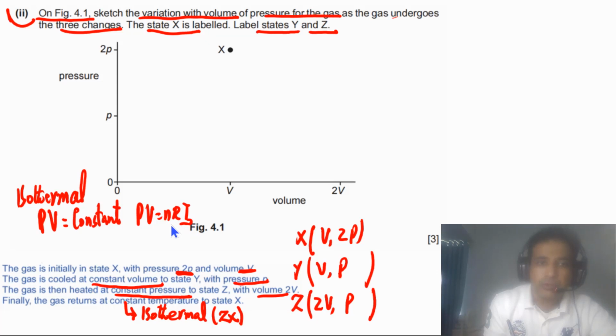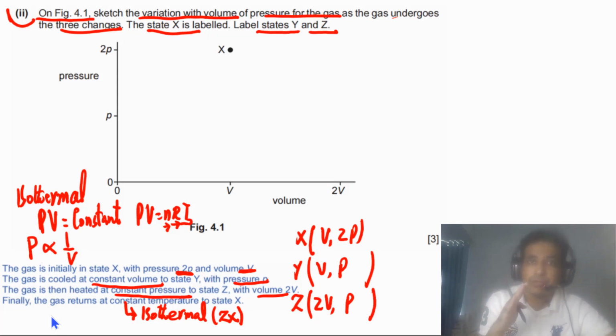If temperature is constant, R is constant and n is constant, so PV is equal to constant. It also means that P and V are inversely proportional to each other. Very important point, we need this to sketch the curve.